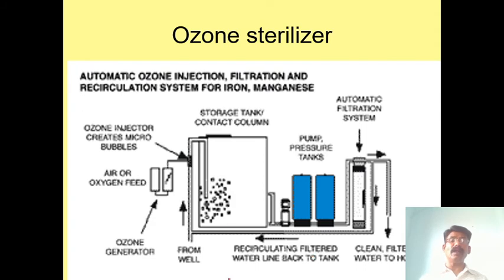Here is the ozone generation. Air or oxygen is fed in, and here O3 formation takes place. O3 means oxygen, in the presence of light, becomes ozone. The ozone is injected slowly from this tank.